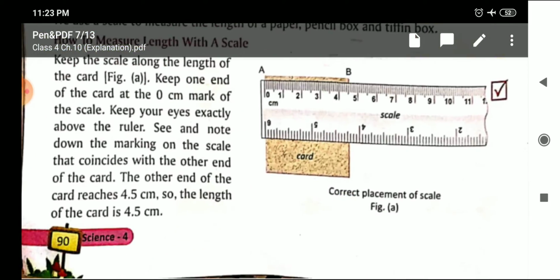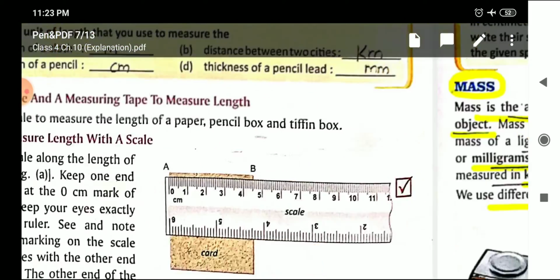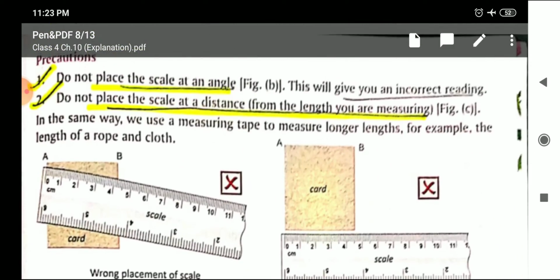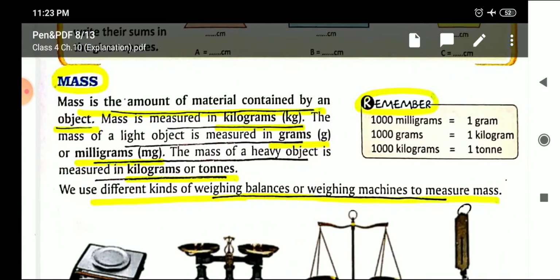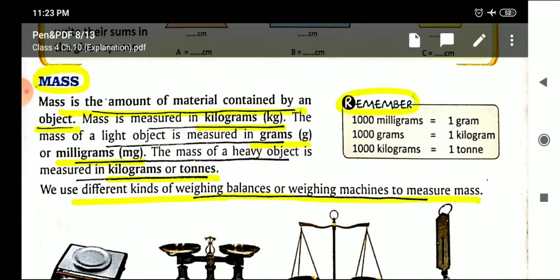After that, the second quantity which we discussed was mass. The amount of material contained by an object is mass. And the main units are milligram, gram and kilogram.